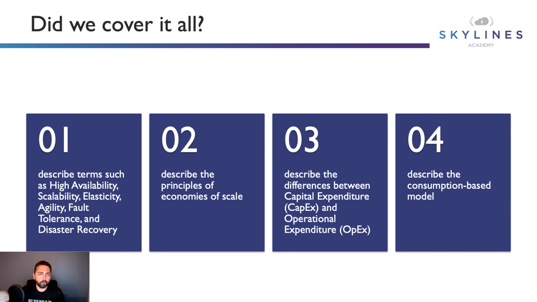Did we cover it all now? Well, I think we have. I think we've got 1, 2, 3, and 4 covered. We know about economies of scale now in number 2. And then number 3, hopefully you can now describe the differences between capital expenditure and operational expenditure.